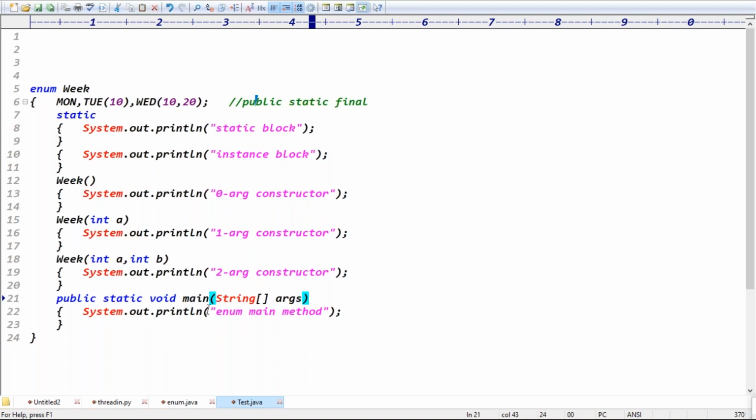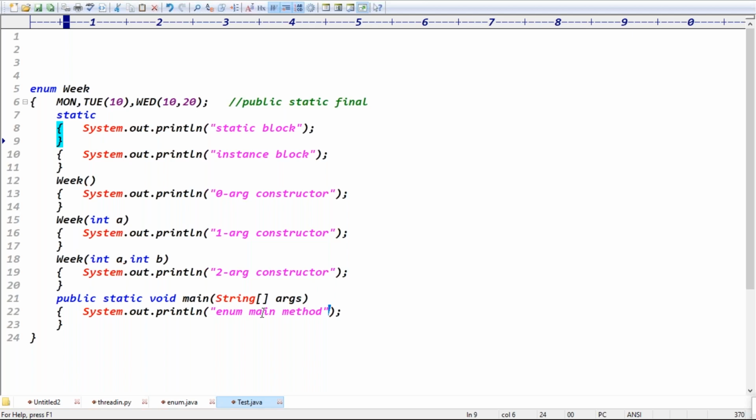The enum main method executes, exactly. Because first of all, the static data is loaded. After that only, the JVM will call the main method, right? Is it directly calling the main method first? First of all, class loading happens. Class loading means all the static data is loaded. First step is class loading, so at class loading time the static data is loaded. It means the first three constants are loaded, then the static block will be loaded, right?